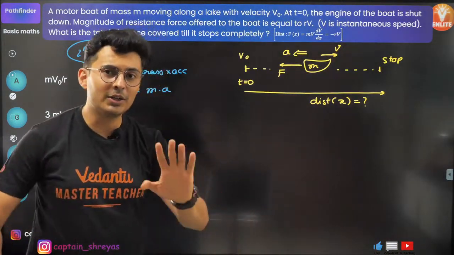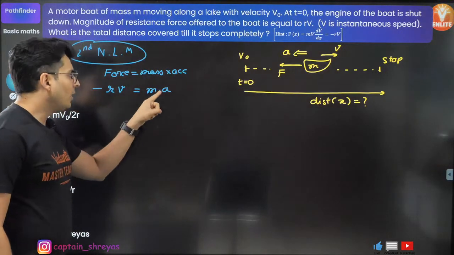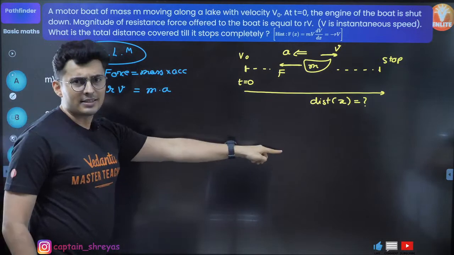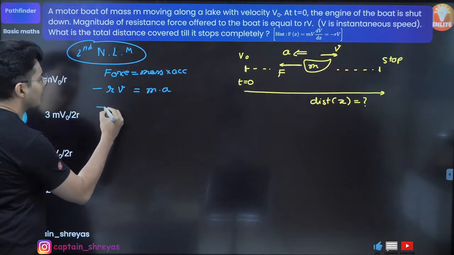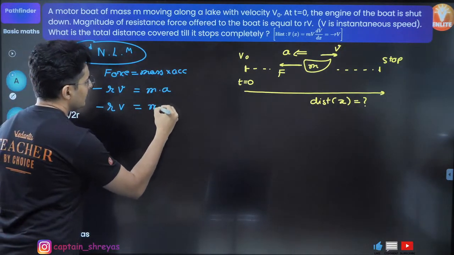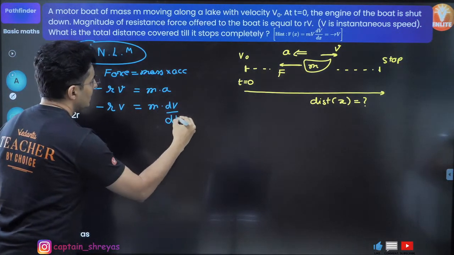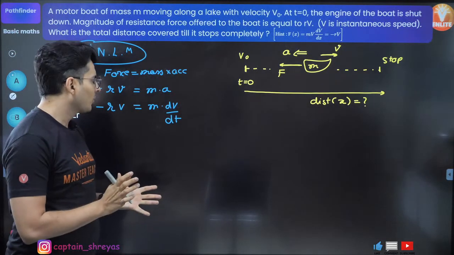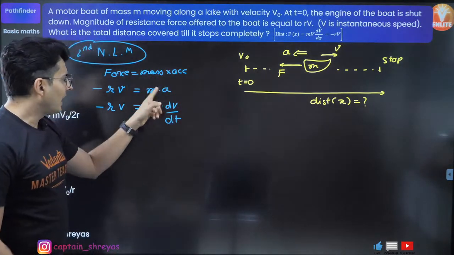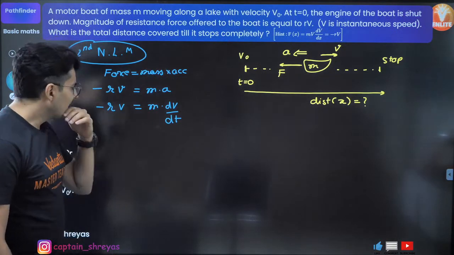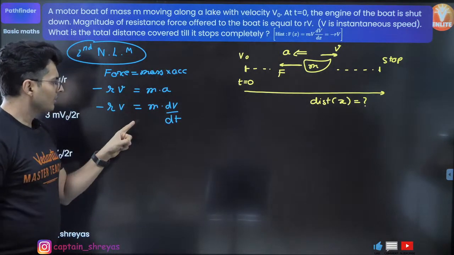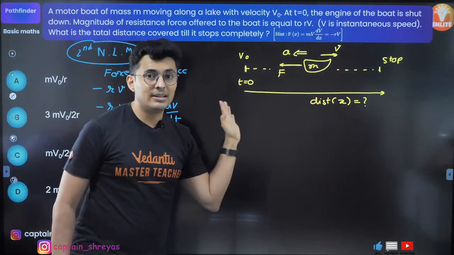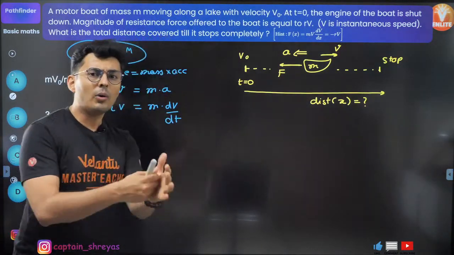Now, what you need to do is realize velocity and acceleration, I don't like it. I want to find distance, so maybe I will write the acceleration as just dv by dt, so that I can probably eliminate somehow the acceleration term out there. But even then I do not get distance because I am getting time over here and I want to find the distance which it takes to stop. So how do I get distance?